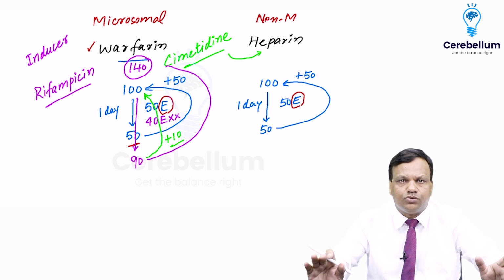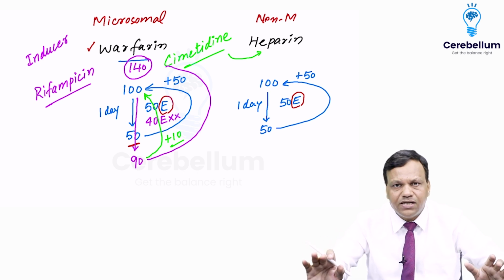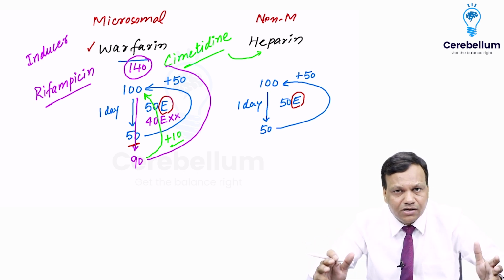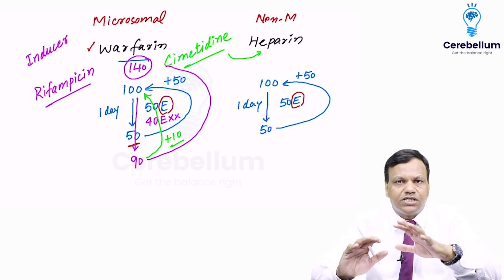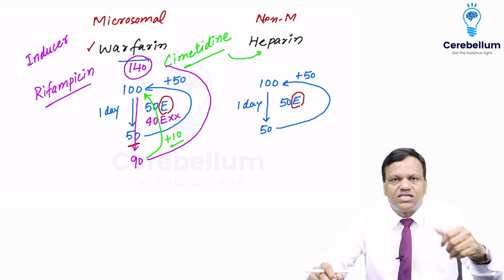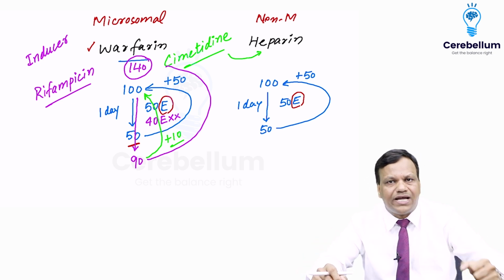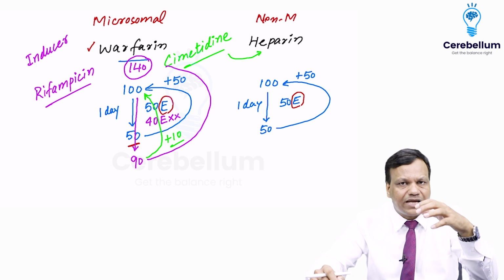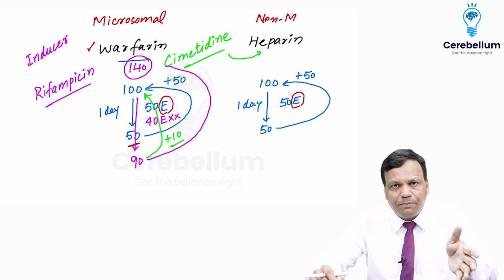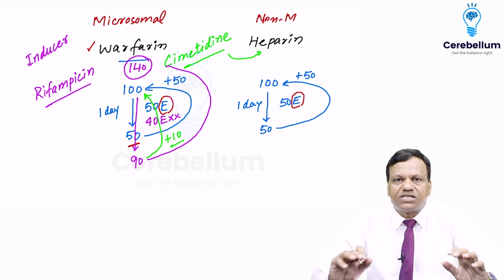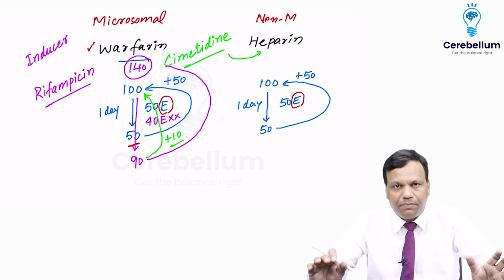We will not listen to you. When they do not listen, it means they cannot be inhibited. So the metabolism does not change, and we do not need to adjust the dose. That is the main difference between microsomal and non-microsomal enzymes. A microsomal enzyme can be induced and inhibited, whereas non-microsomal enzymes cannot be induced, and they cannot be inhibited.